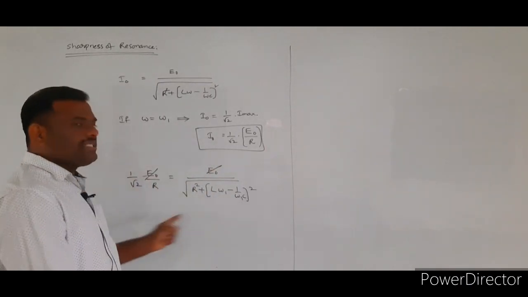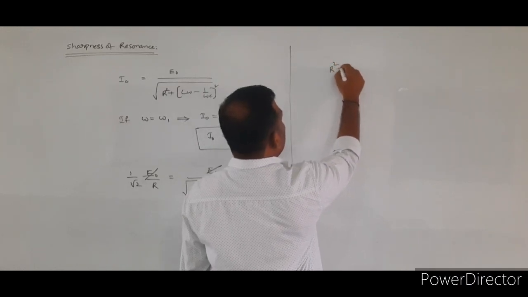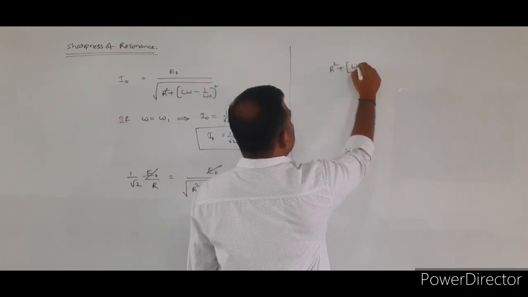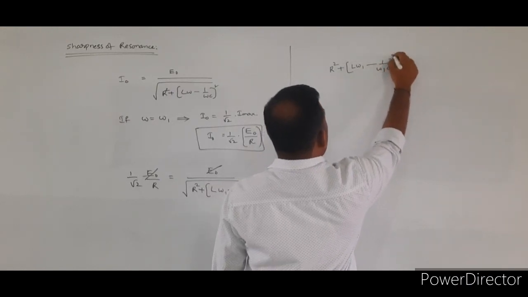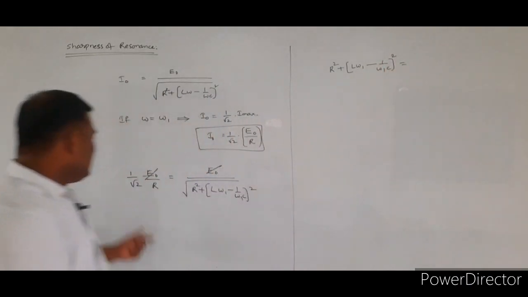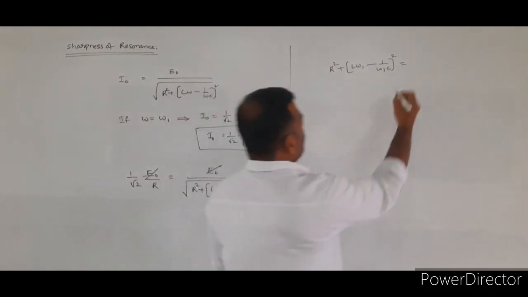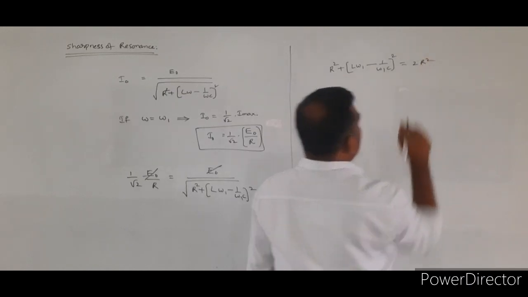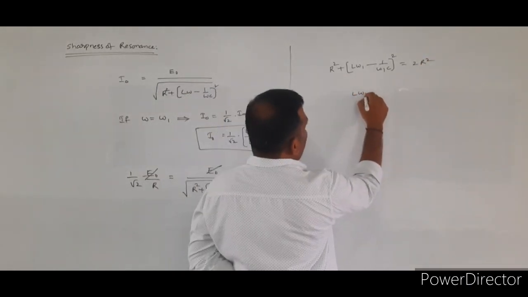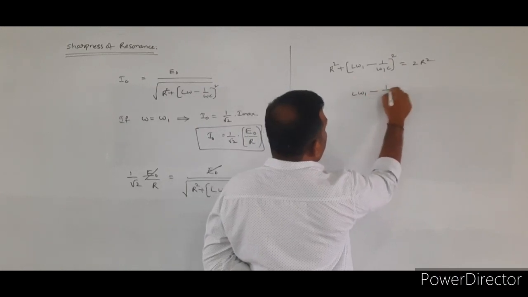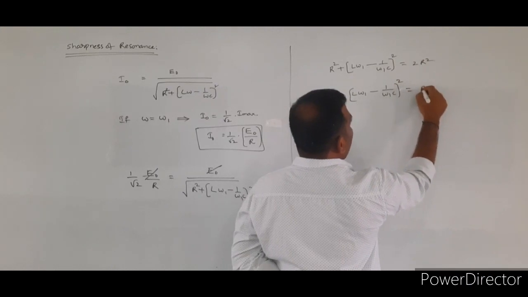Cross multiply and square on both sides. On the left side the value becomes R square plus L omega 1 minus 1 by omega 1 C whole square, equal to 2R square. If you simplify, you will get L omega 1 minus 1 by omega 1 C whole square is equal to R square.